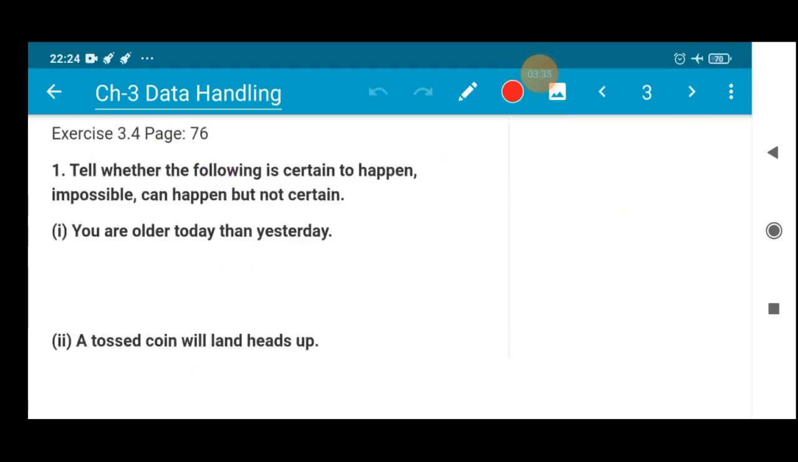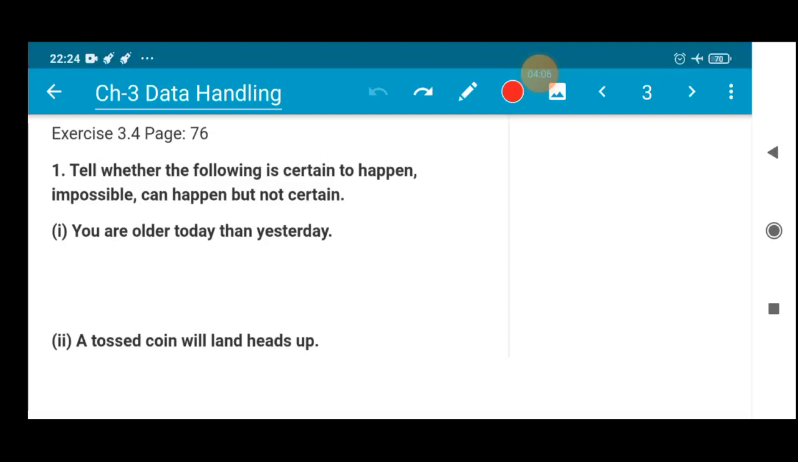All right, taking the concept of this, now we will be solving exercise 3.4 question number 1, which is on page number 76 of your maths NCERT book. So question number 1 states: tell whether the following is certain to happen, impossible, or can happen but not certain. So let us see the question, then you will be able to understand. So the first question: you are older today than yesterday.